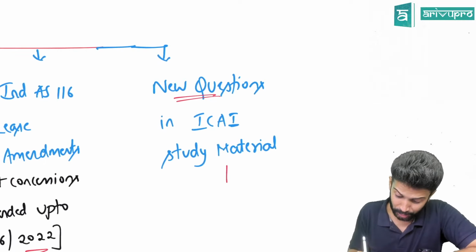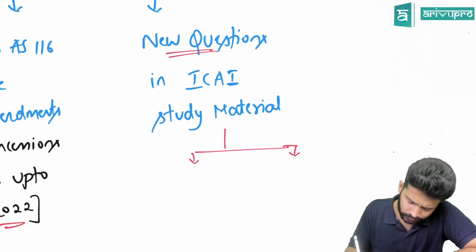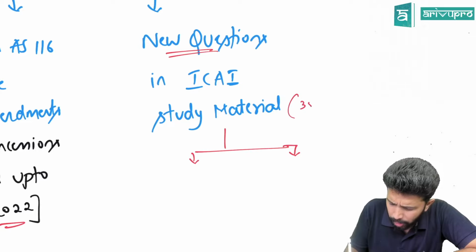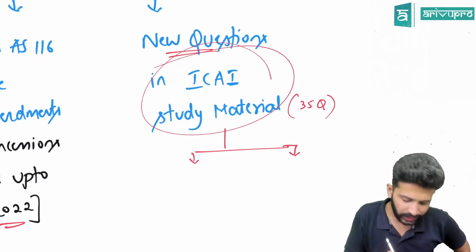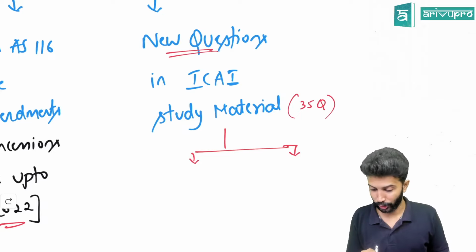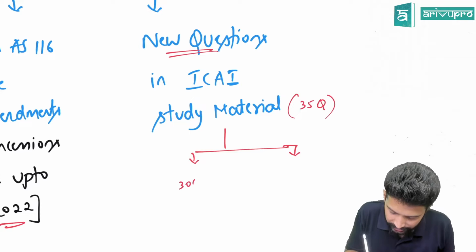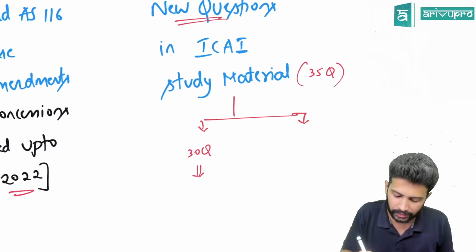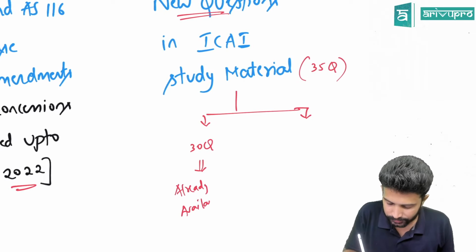Every year they go on adding new things in the study material. So should we be worried this time or not really? As far as my knowledge goes, about 35 questions have been added in our study material in the May 2022 edition. Looks like a big number, right? But don't worry. About 30 questions are already there in our notes.